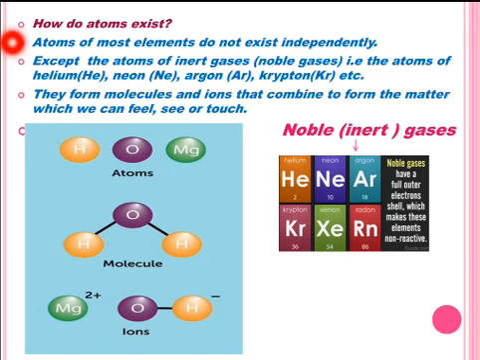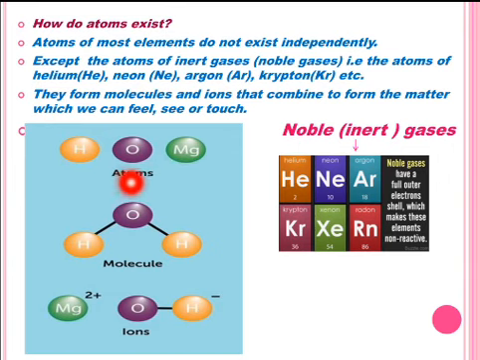Students, atoms of most of the elements are not able to exist independently. You have read about the structure of atoms also. You know, in most atoms, their outermost shell, that is the valence shell, is incomplete, which makes them unstable.